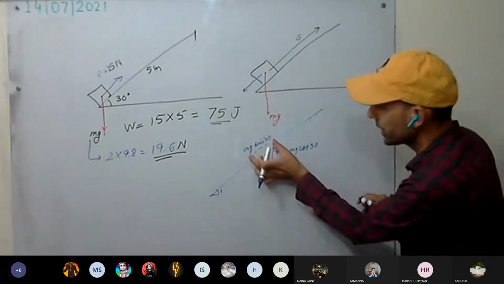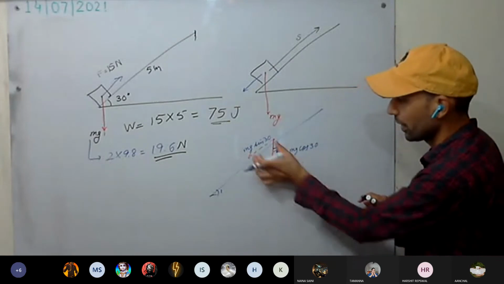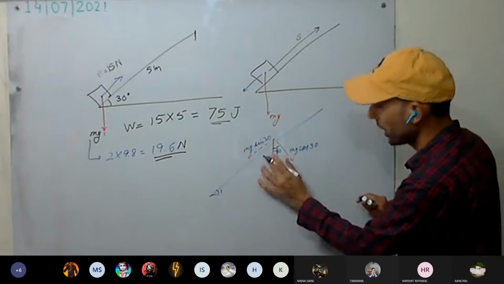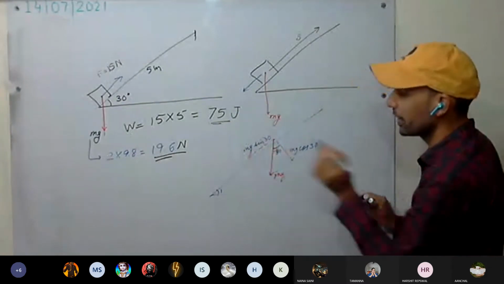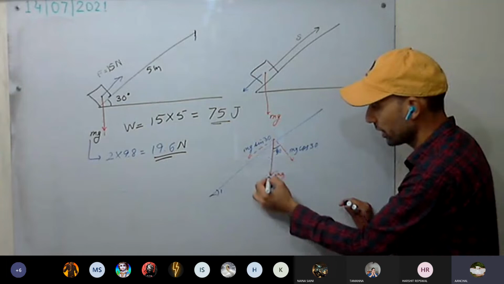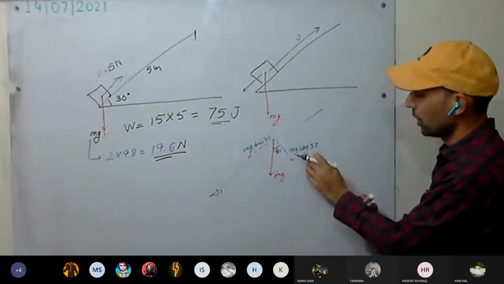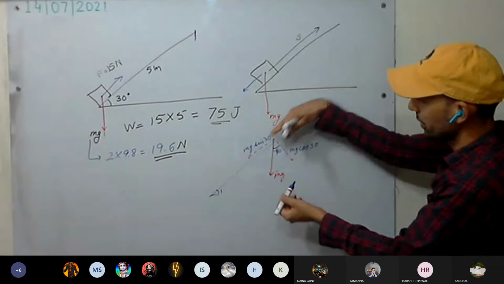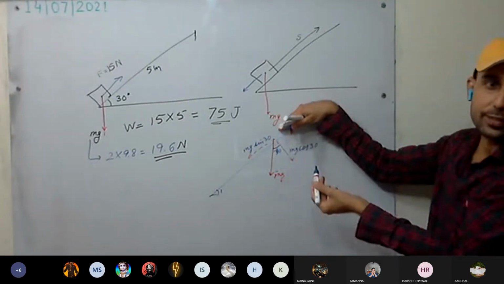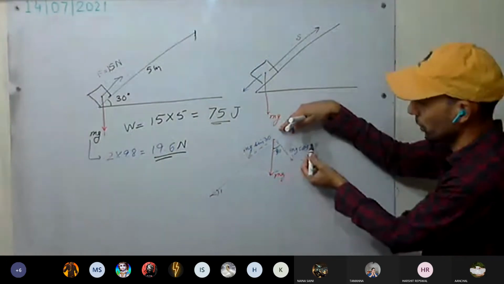Understood this one? You can bring it here. You can take the opposite, and this is already given. The mg force we are taking. This is mg, so this will be mg sine theta, and this will be mg cos theta. So mg cos theta and the displacement are perpendicular to each other. So the work done by the perpendicular, normal component is 0.